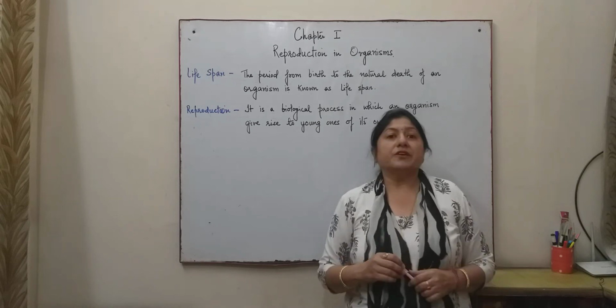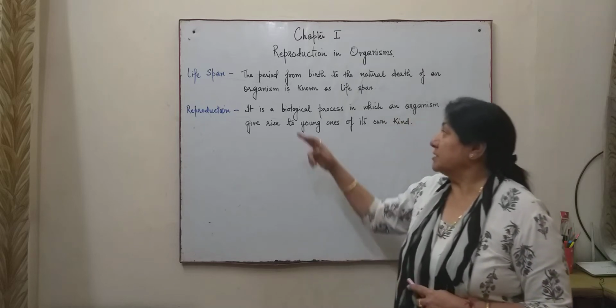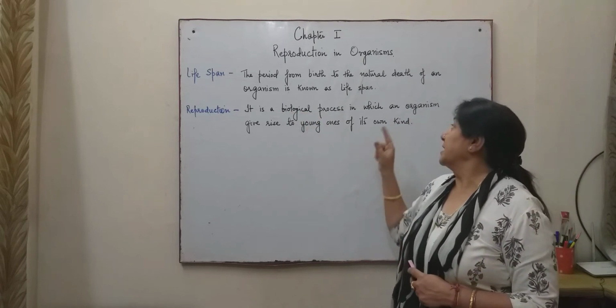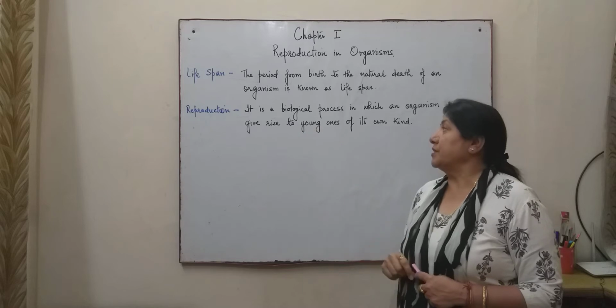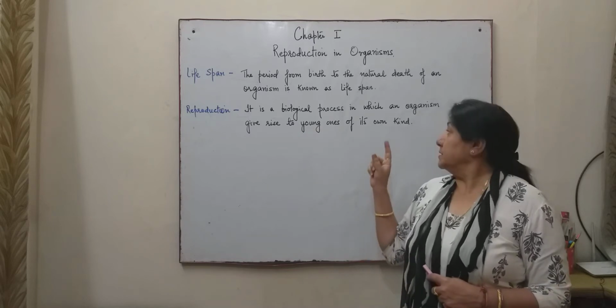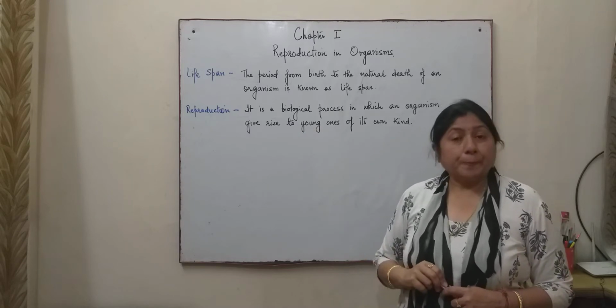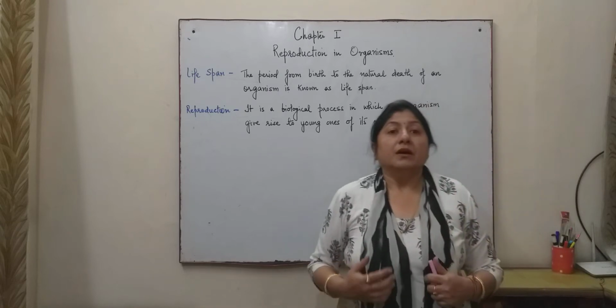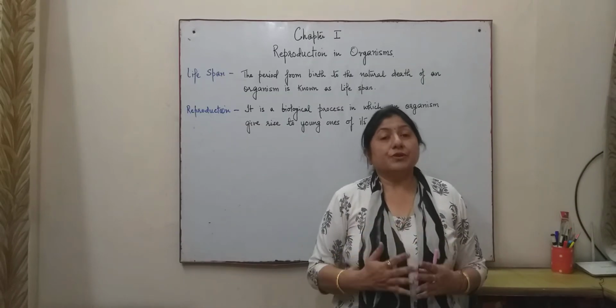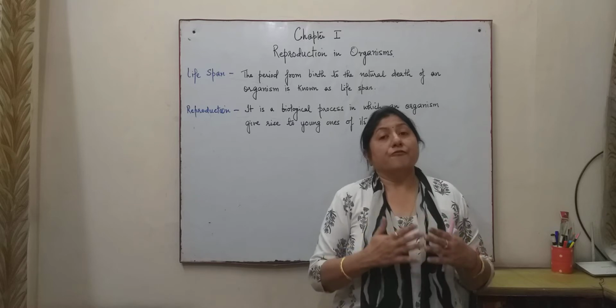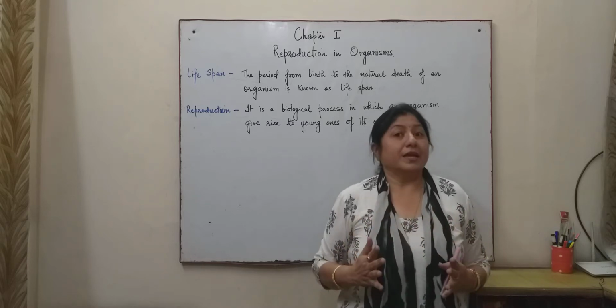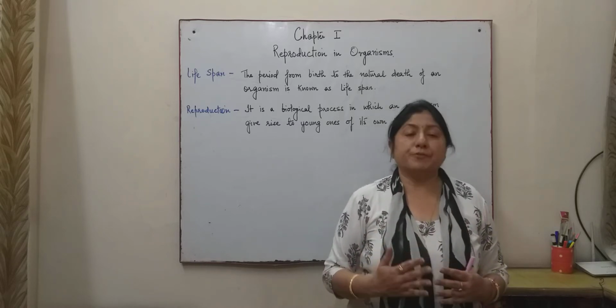Reproduction is a biological process in which an organism gives rise to young ones of its own kind. So that means that during its lifespan, an organism needs to reproduce.